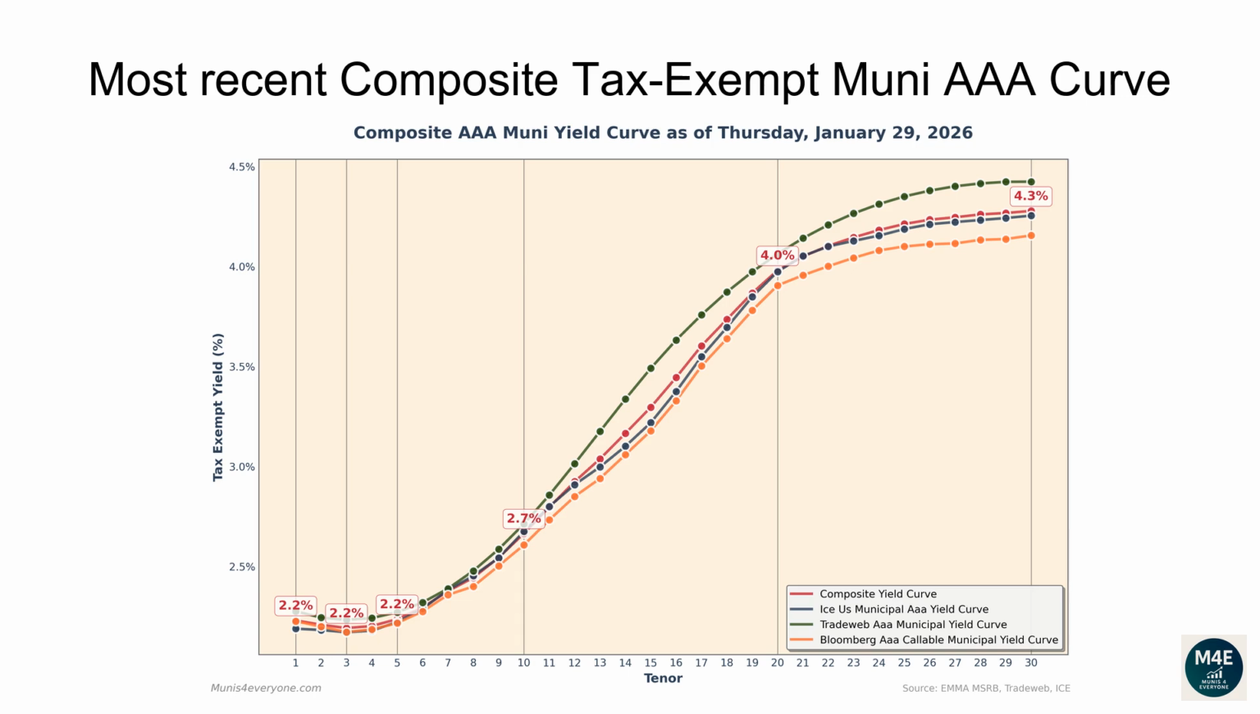The one-year composite tax-exempt yield is 2.23%. The two-year yield is 2.21%. The three-year yield is 2.19%. The 5-year yield is 2.24%. The 10-year yield is 2.67%. The 20-year yield is 3.98%. The 30-year yield is 4.28%.